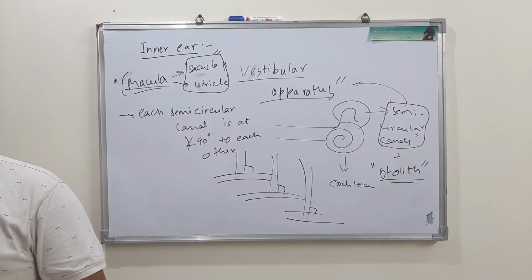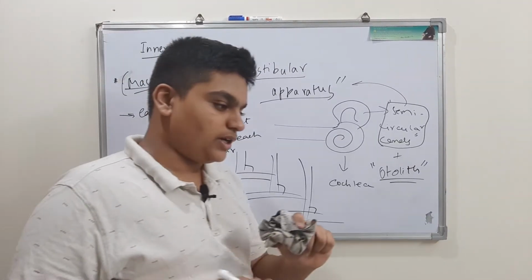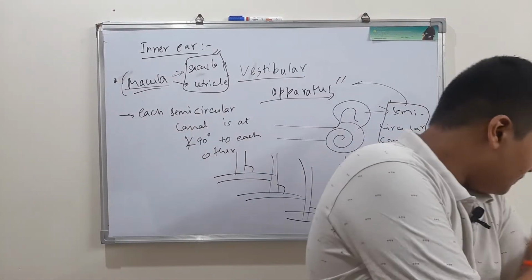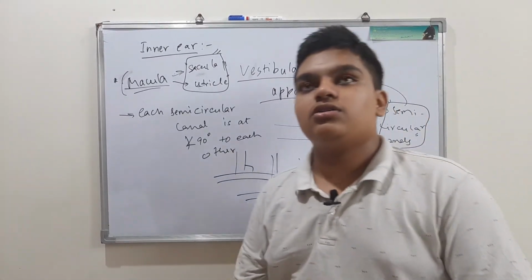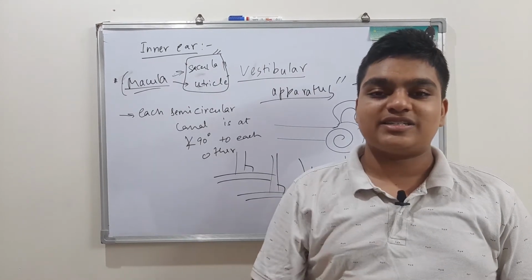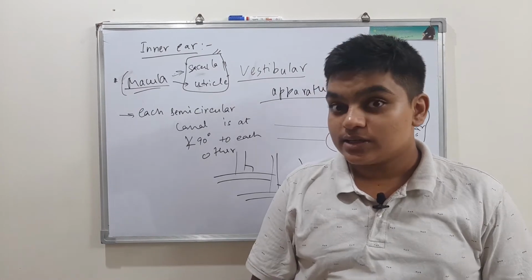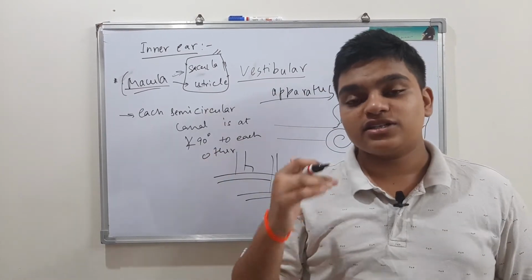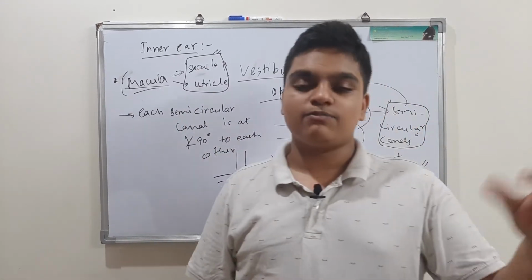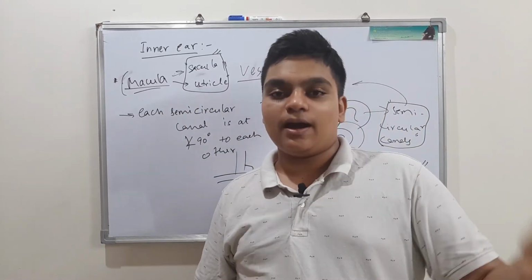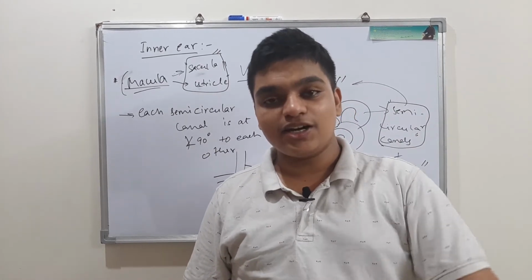Okay, completed. Yes, we have membranous labyrinth and bony labyrinth. So in the same way we have membranous canals and bony canals. The membranous labyrinth is present inside the bony labyrinth, which is having perilymph in it, and since the membranous labyrinth is present inside it, it is covered by perilymph.